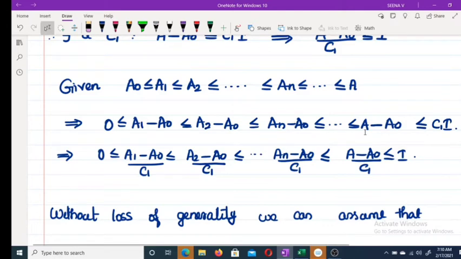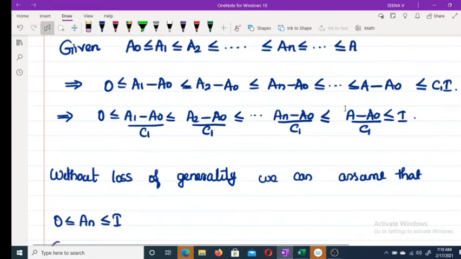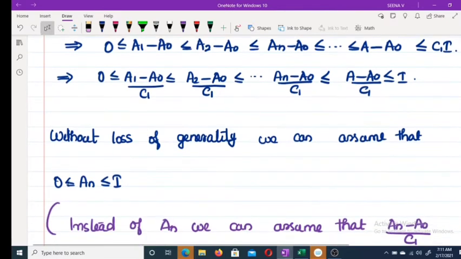Okay, less than or equal to A minus A naught less than or equal to C1I, and like this. So from this result, we can say that without loss of generality, we can assume that 0 less than or equal to an less than or equal to I. Suppose this is not true.